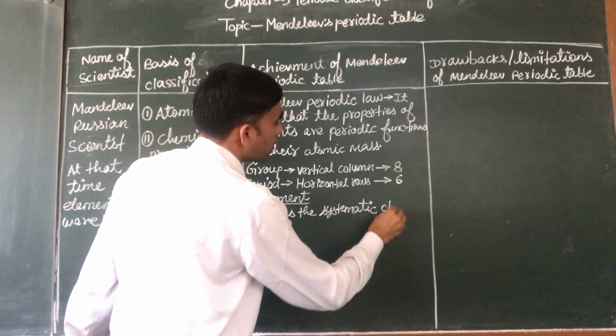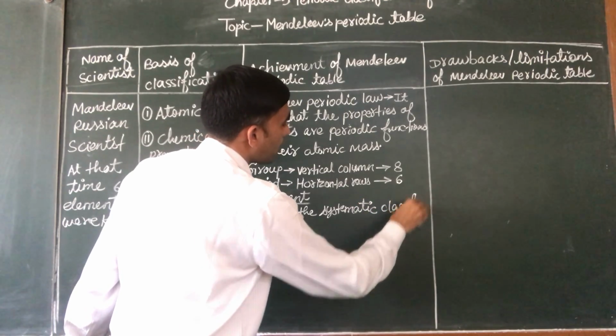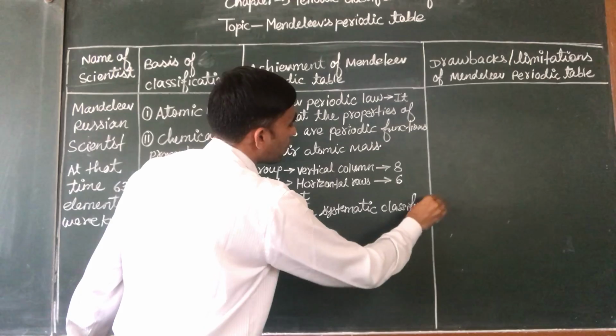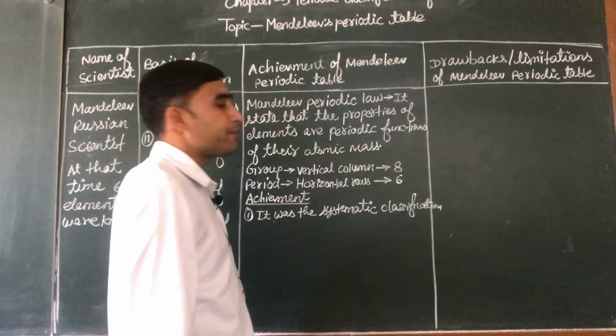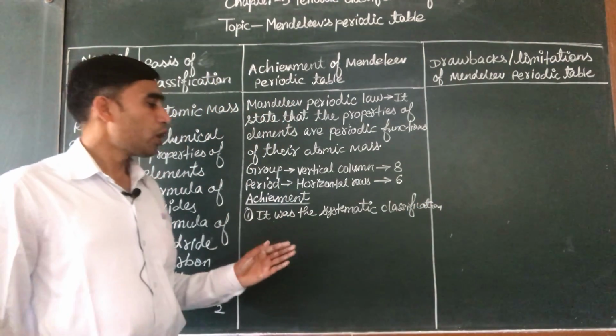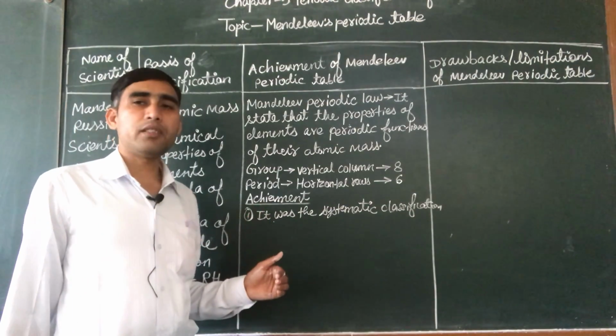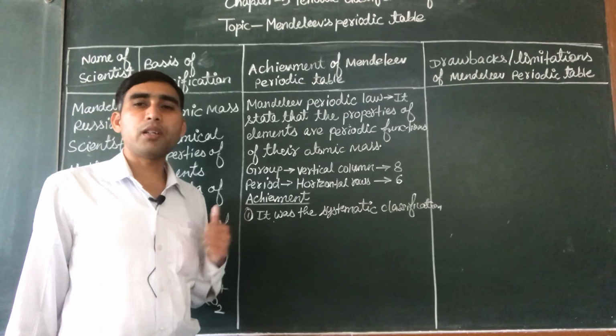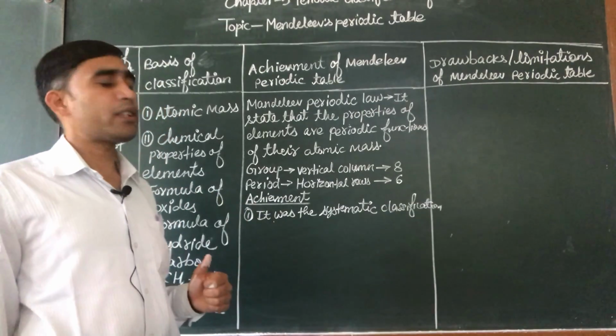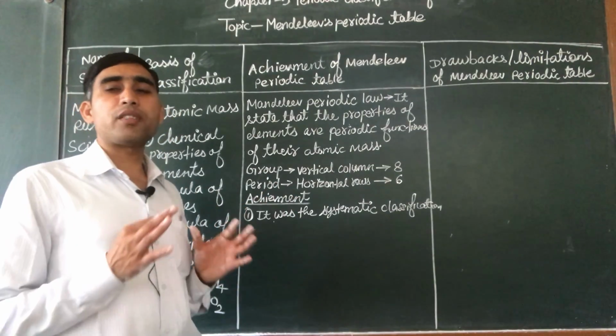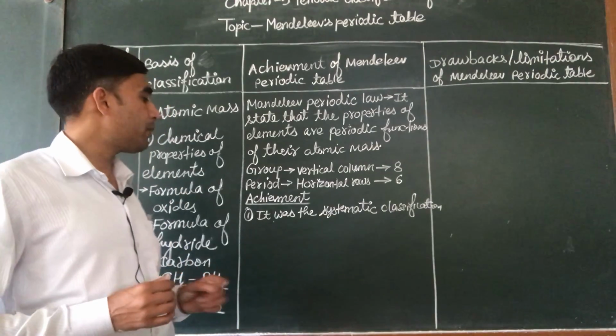It was a systematic classification compared to the classification given earlier by Dobereiner and Newlands' law of octaves. Most elements are arranged in the Mendeleev periodic table in increasing order of atomic mass. So it was the first proper systematic classification of elements.